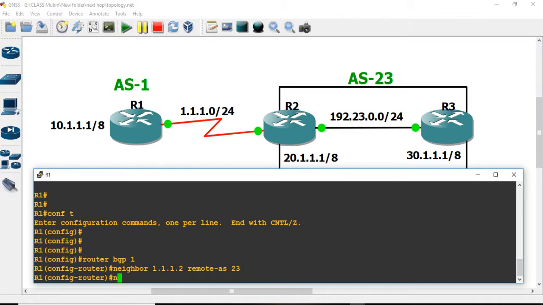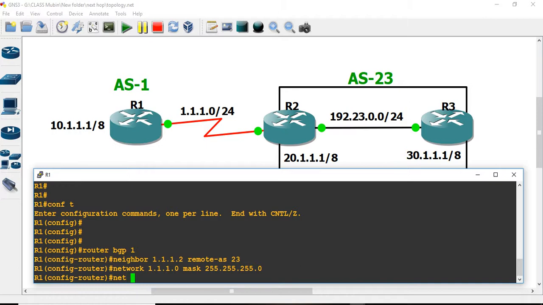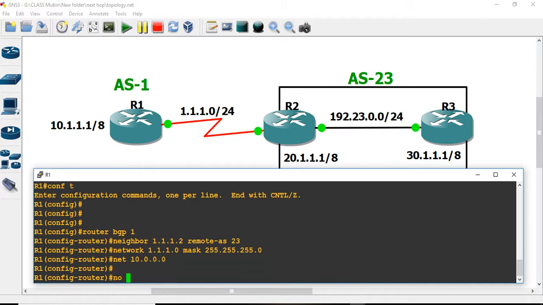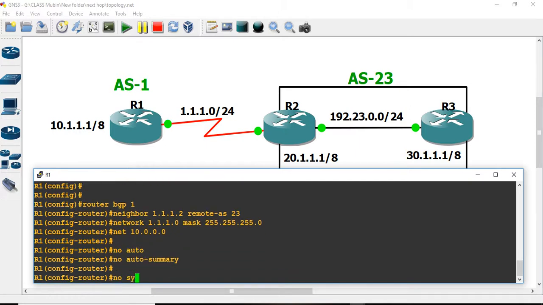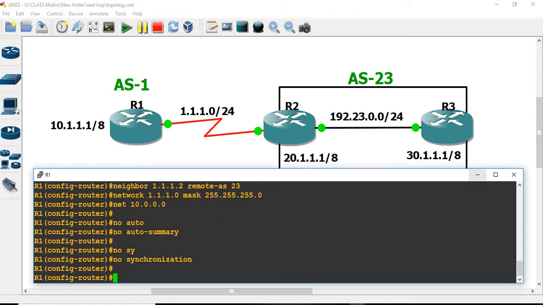And let us advertise our network as well: 1.1.1.0. It's a 24-bit prefix, but it's an 8-bit classful network, so I don't have to give the mask. I will show synchronization later, but I want to configure the next router first.